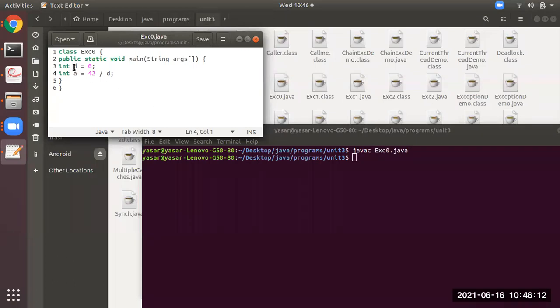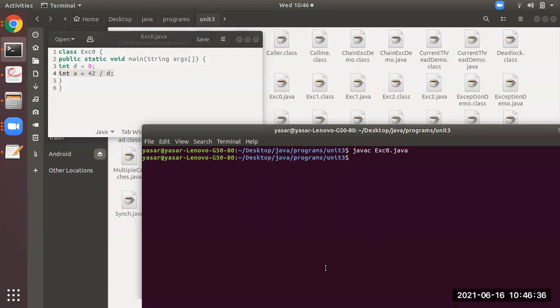See, students, the point to note down is at line number 3, there is a variable d which is initialized with 0. But at line number 4, you see a is initialized with 42 divided by d, that is 42 divided by 0. You all are from a mathematics background, you know any number divided by 0 is undefined. So this is an error.